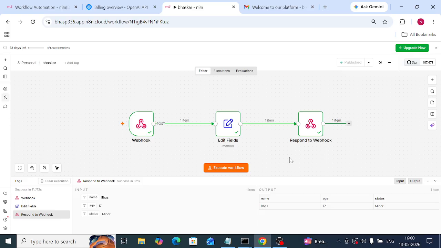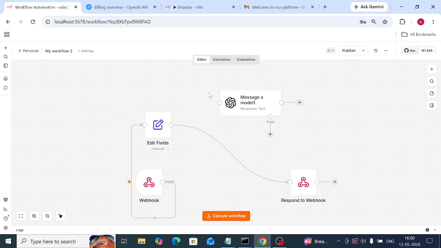Okay, next I want to show you one more example also. See, these are the normal small examples. For this we require a little bit of JavaScript, loops, conditions. If you go in depth, 90 sessions will be there for n8n. So many things are there, so much JavaScript code can be used in these things, but not complex JavaScript code, only a few bits of JavaScript code we are going to use here. Okay, next I want to show you this thing.